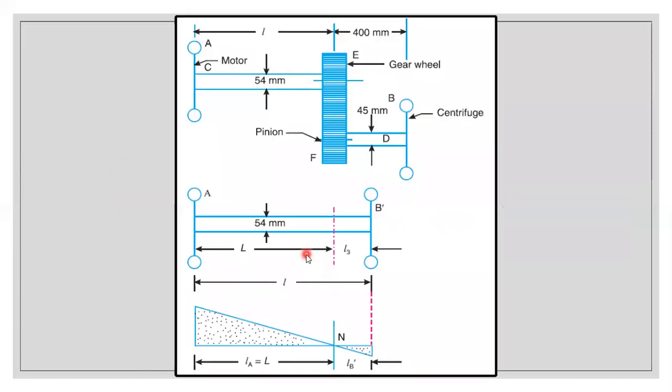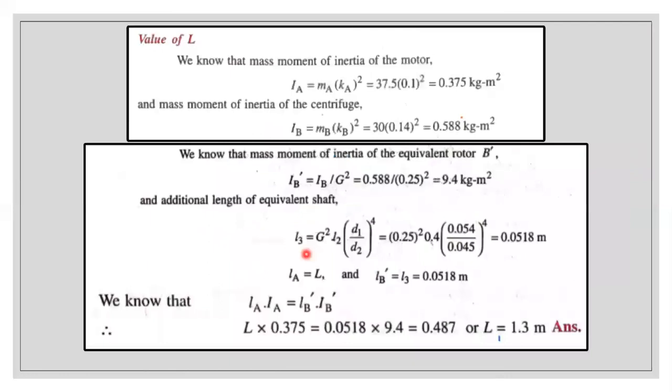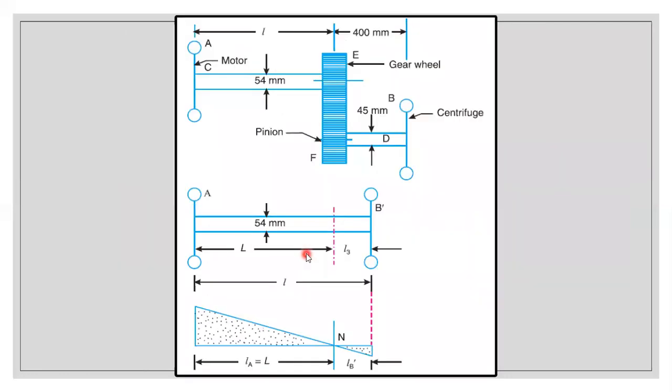In this problem, similar to the previous problem, the only difference is they haven't given the length value. From the question we can write this is the motor, right? The first one will be the motor and the last one will be the centrifugal pump. They will be connected with the help of a gear and pinion. For the first shaft the diameter is given, the length is not given. For the second shaft, diameter and length are both given. So this is L1 and this is L2, and this is the gear and this is the pinion.